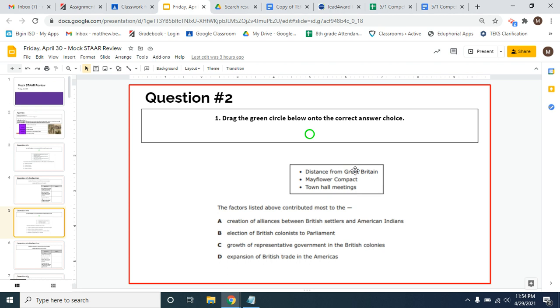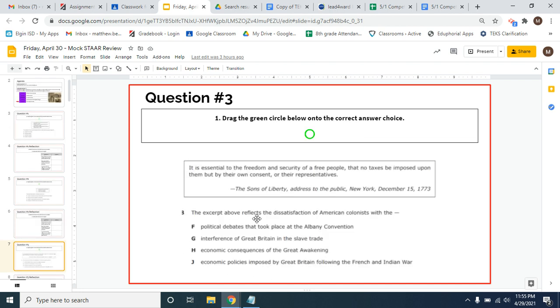What we're essentially saying is that something like distance from Great Britain, meaning that the king couldn't just tell the colonists what to do all the time on every single issue, right? The Mayflower Compact was an early example of self-government. And then the fact that in these new colonies, the people had to actually get together and talk about issues and make decisions and things like that. All this led to them establishing and creating and growing these representative self-governments in the British colonies.